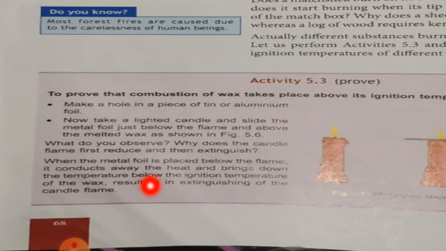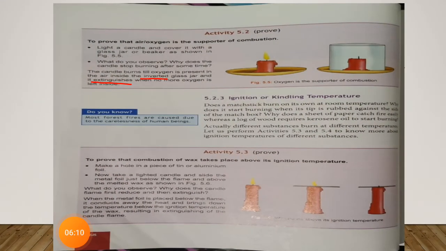So, in activity 5.3 we have seen when the metal foil is placed under the candle flame, it reduces the heat of the candle and brings its temperature under the ignition temperature, causing the candle flame to slowly lower and the candle flame extinguishes. Is that clear? Now turn the page.